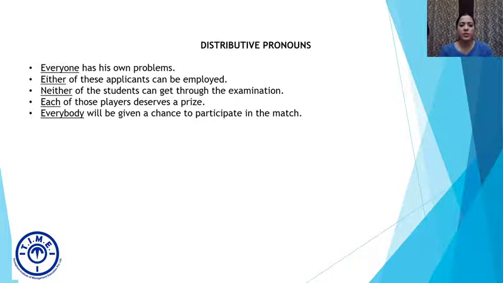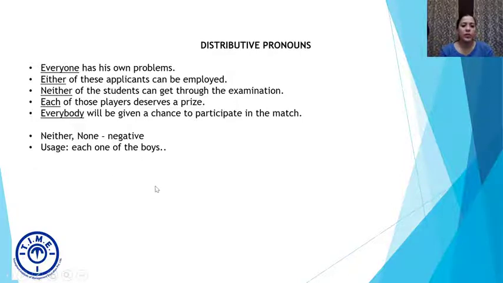Everybody will be given a chance to participate in the match. All of us will be given the chance to participate in the match. Again, referring to each single unit of a set. Neither and none are negative words. None is also a distributive pronoun, and they are usually used in a negative context. As you can see in the third sentence, neither of the students can get through the examination. So that's a negative context.